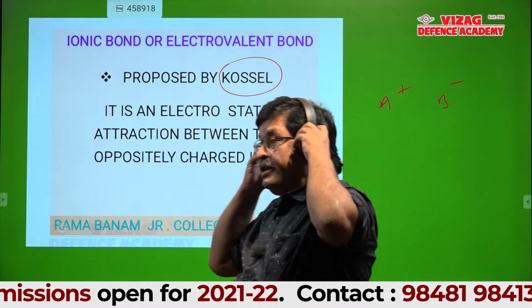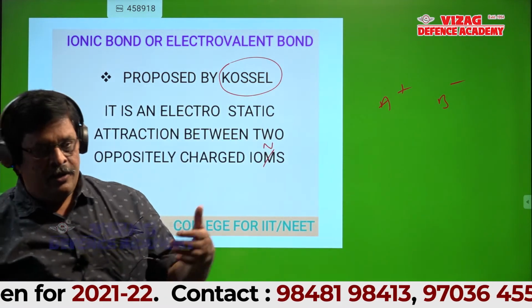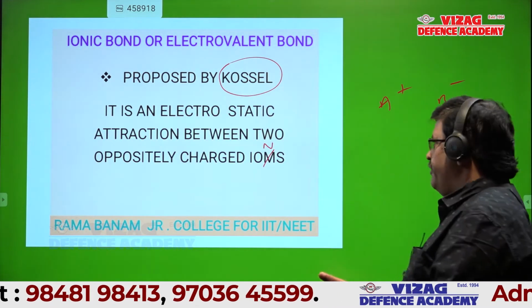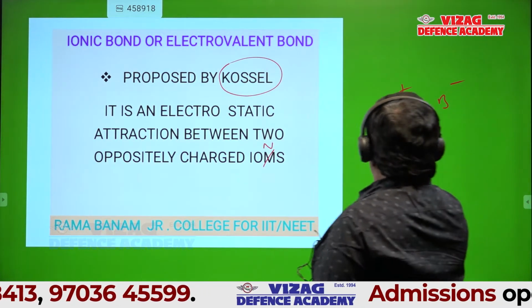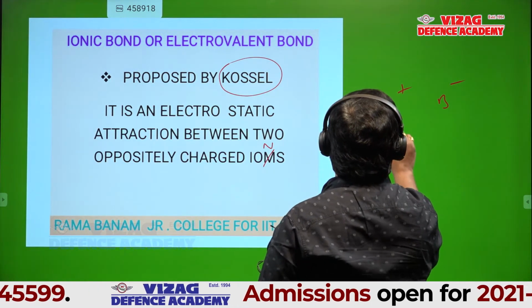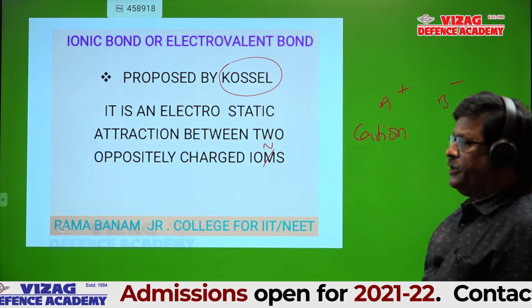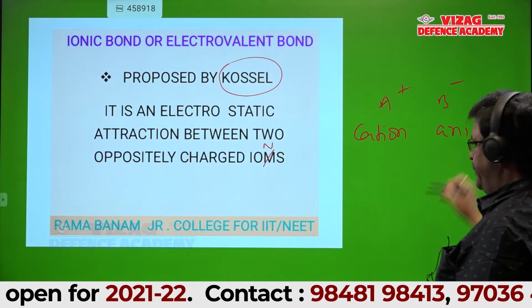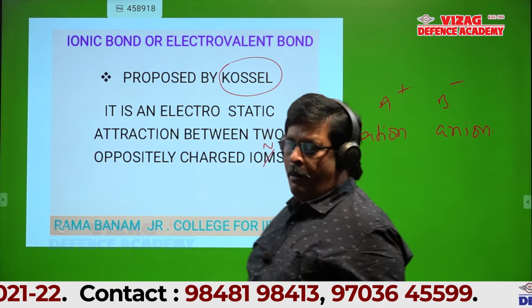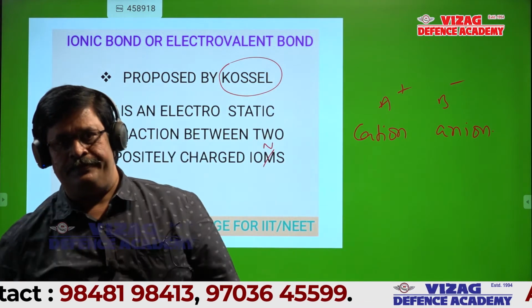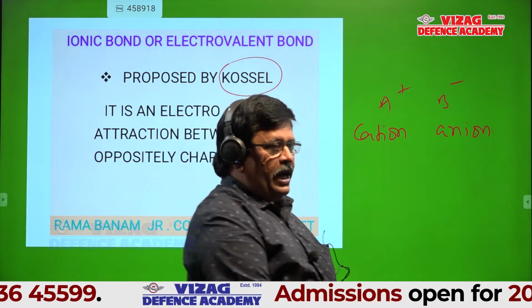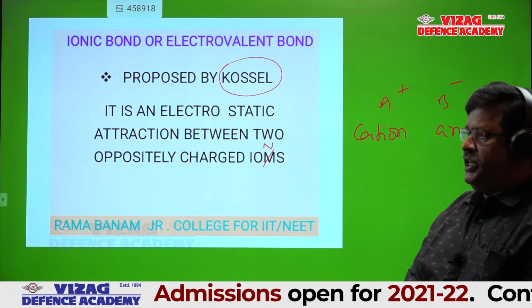maybe monovalent, maybe divalent, or one monovalent, one divalent, one monovalent, one trivalent, whatever it may be. The positively charged ion is nothing but a cation, and negatively charged ion is nothing but an anion. Whenever two oppositely charged ions approach together, there should be an electrostatic attraction.